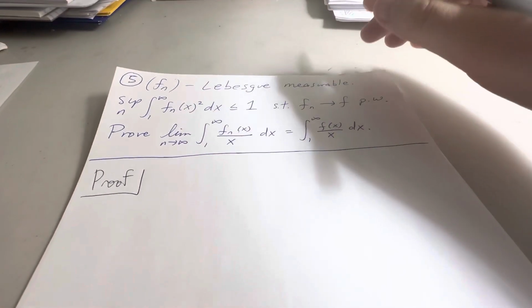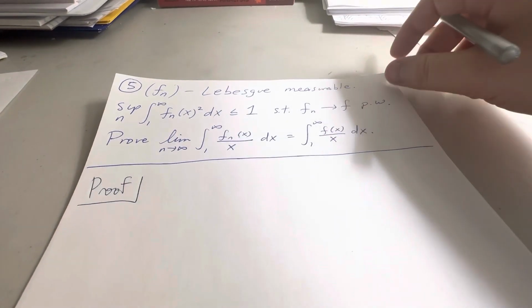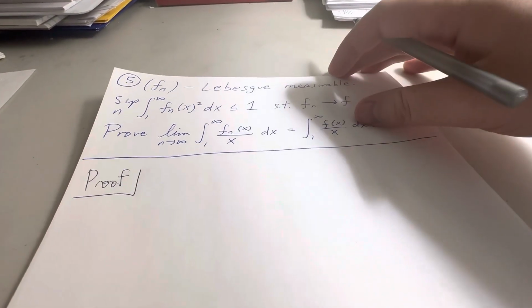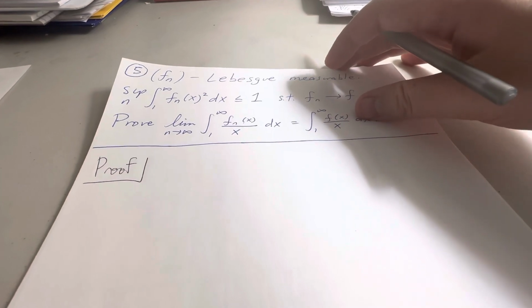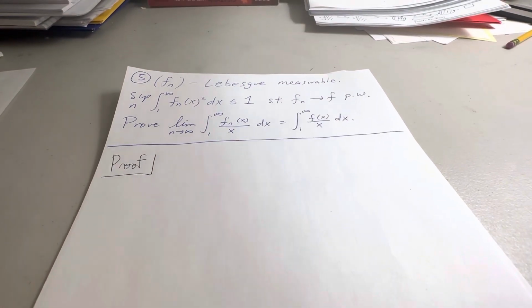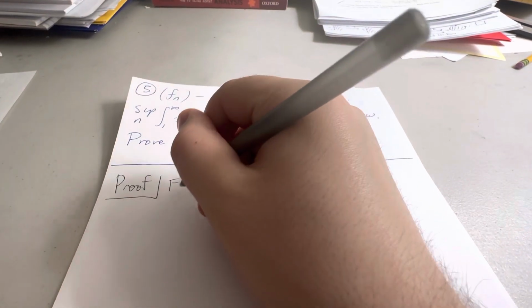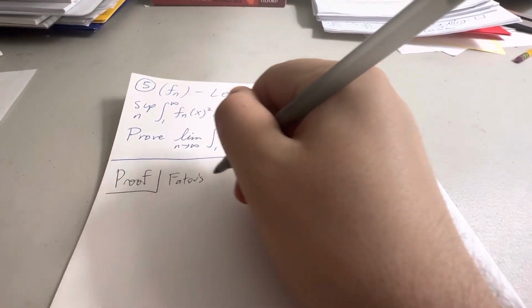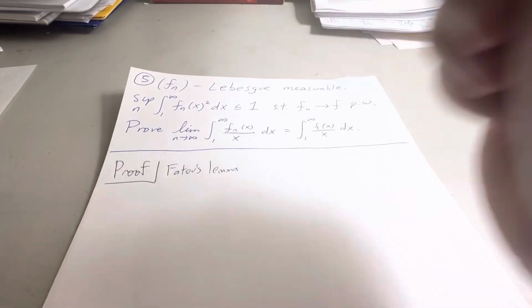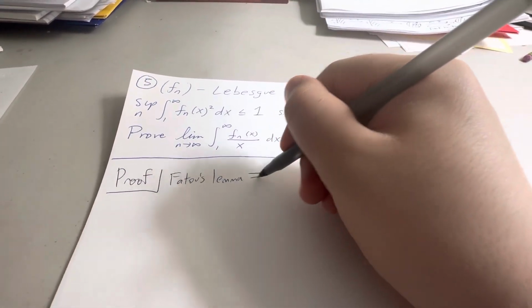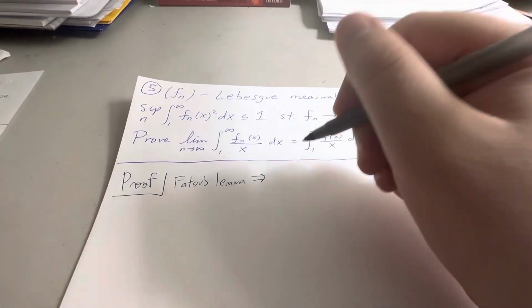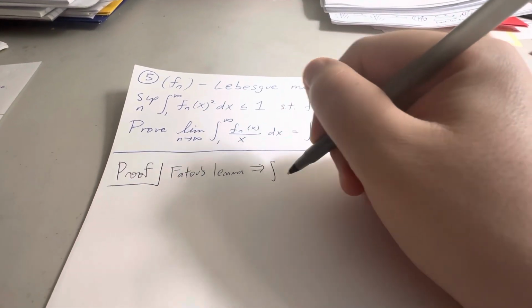I believe this was also given to us as a homework problem. It was an old qualifier problem, but we were given it as a homework problem one semester. And I remember the guy that did it up at the board. I think he told me he found it on Stack Exchange. So the first trick is to apply Fatou's lemma. So what does Fatou say?